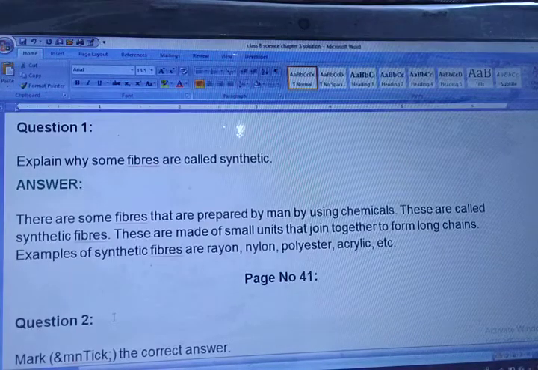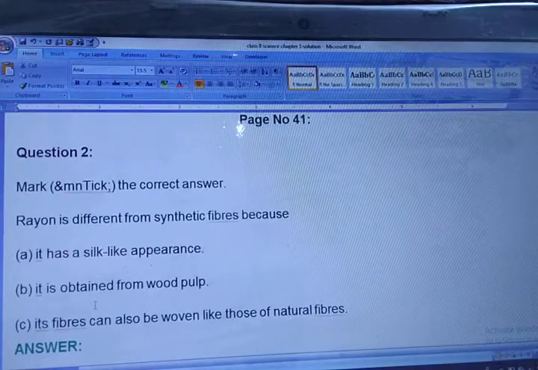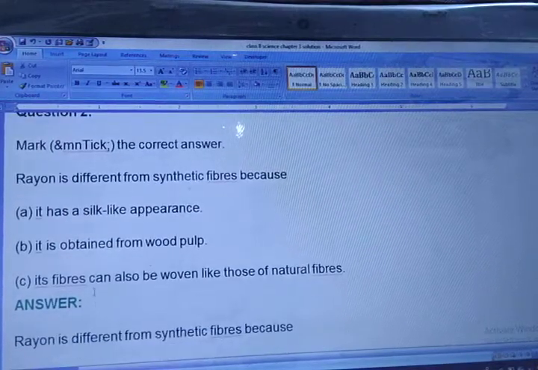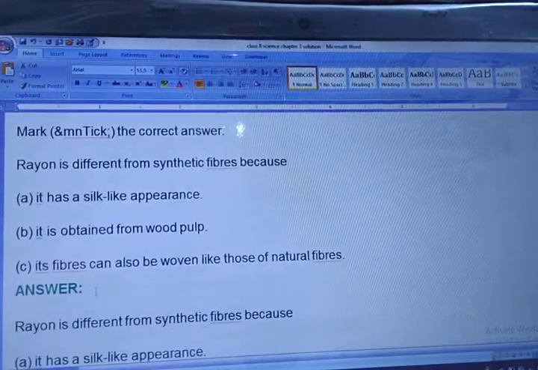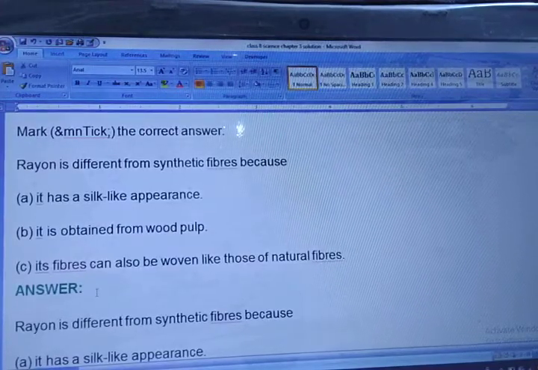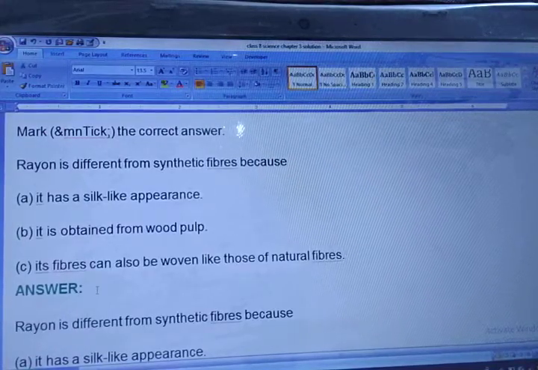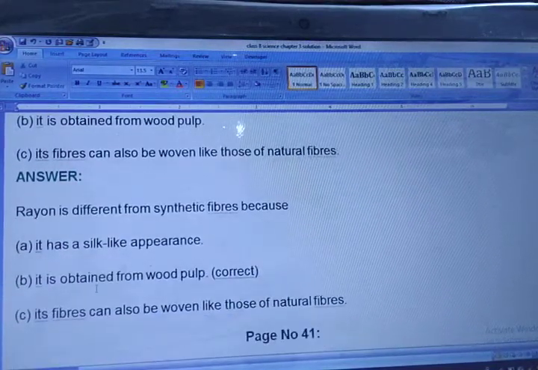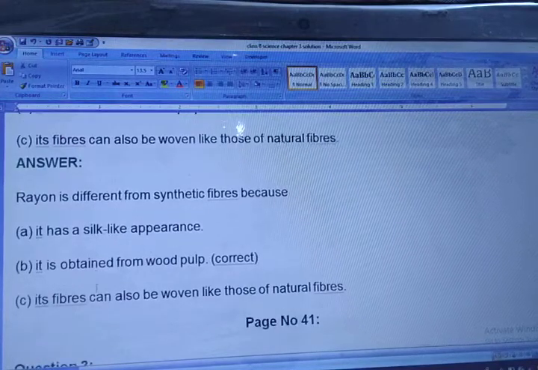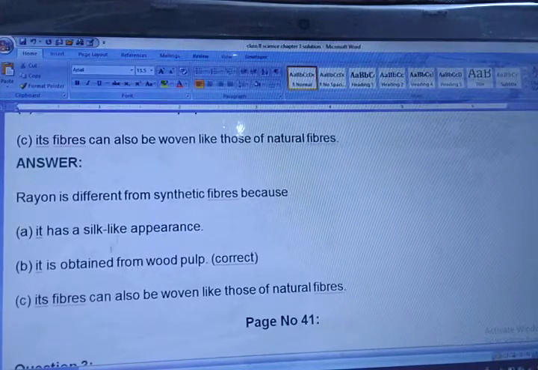Now we are moving towards question number 2. It is just like our objective questions. Rayon is different from synthetic fiber because: three options are there. It has a silk-like appearance. It is obtained from wood pulp. Its fibers can be woven like those of natural fibers. Can you tell me the right answer? The right answer is the second one. It is obtained from wood pulp. That's why rayon is different from synthetic fiber.